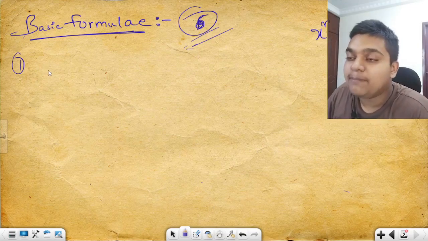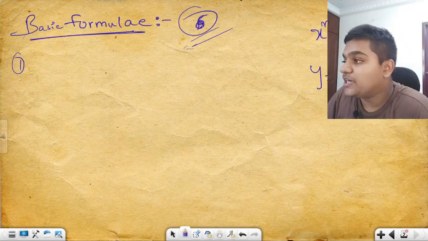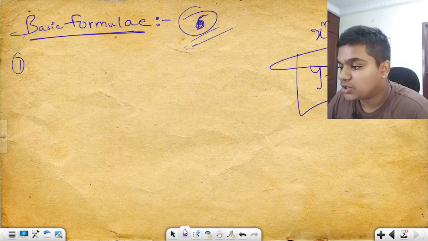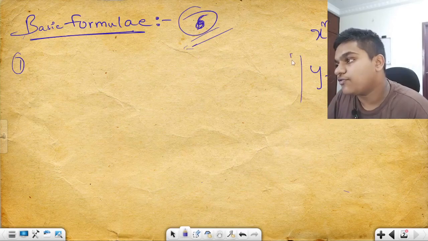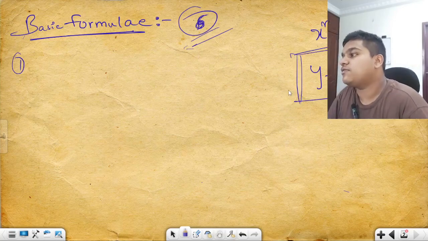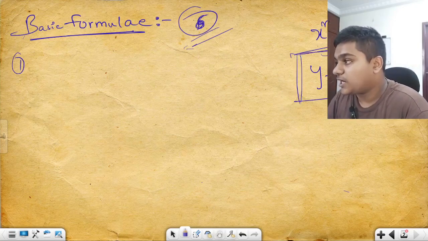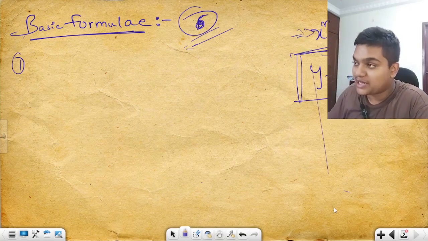So similarly, our equation is y is equal to f of x. I'm changing the equation from x is equal to f of y to y is equal to f of x, so that I can discuss the differentiation also parallelly.